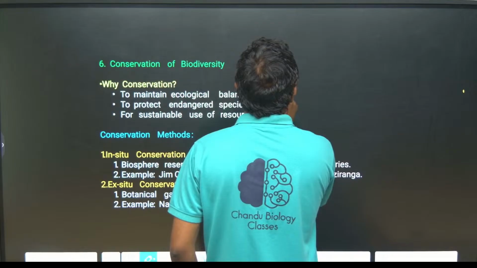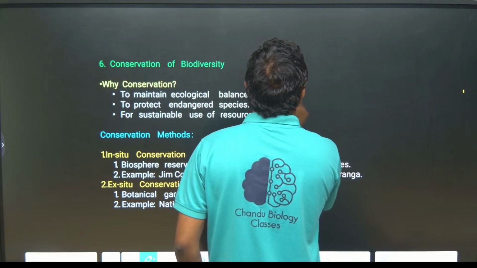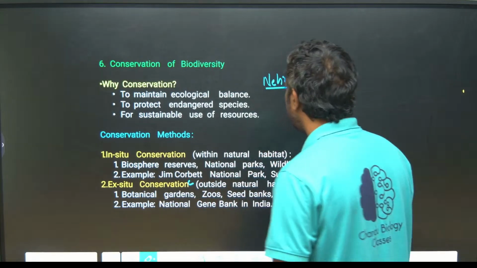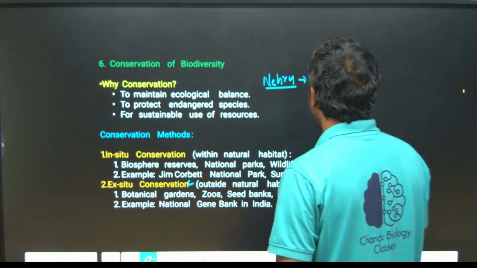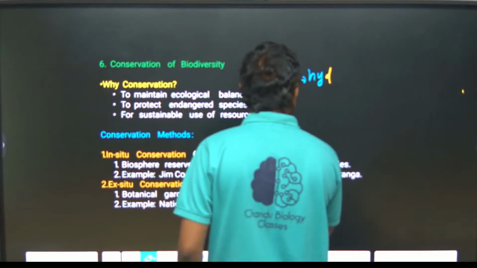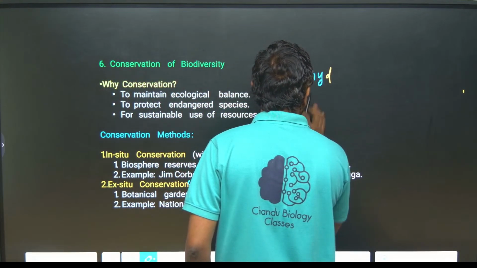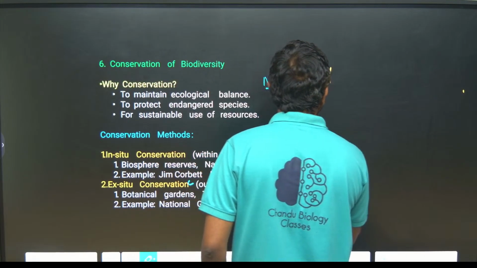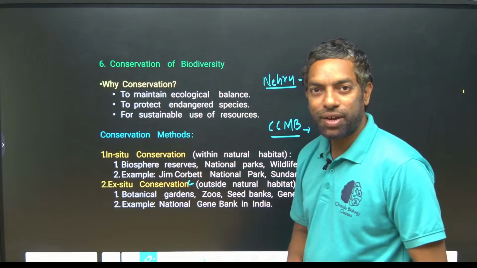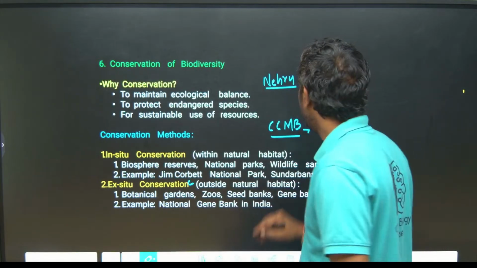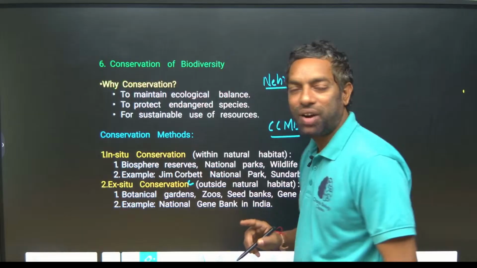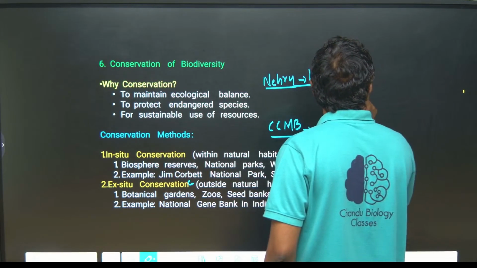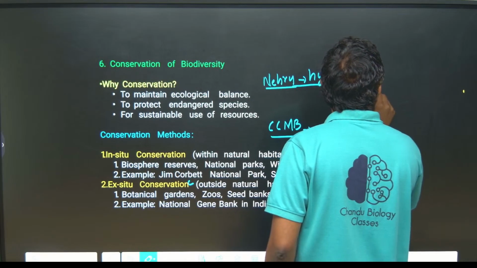Nehru Zoo Park in Hyderabad. For example, I am telling about in situ and ex situ conservation. And there is CCMB in Hyderabad, the Center for Cellular and Molecular Biology. Nehru Zoological Park, Hyderabad, what can they do? They can protect species.